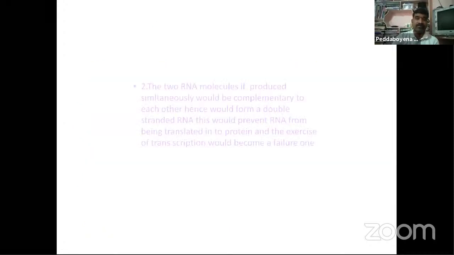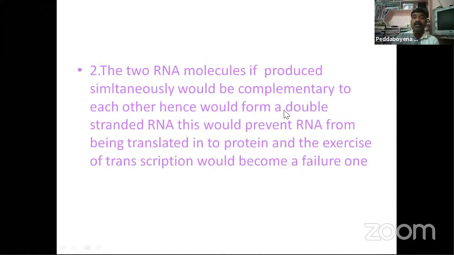So next one is the two RNA molecules, if produced simultaneously, would be complementary to each other, hence would form a double-stranded RNA. This would prevent RNA from being translated into protein, and the exercise of transcription would become a failure one. So here two points are there.